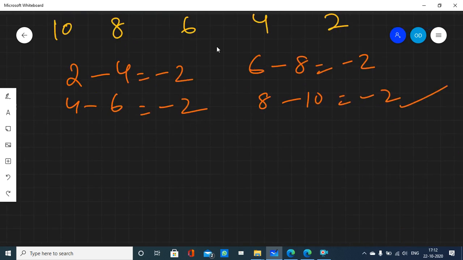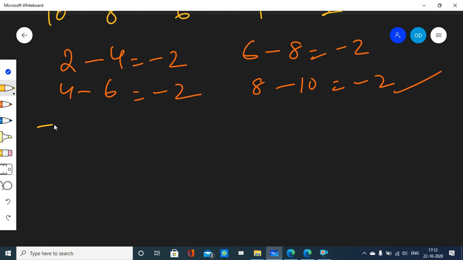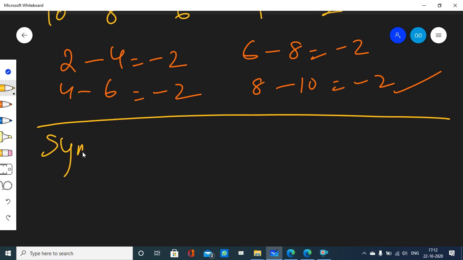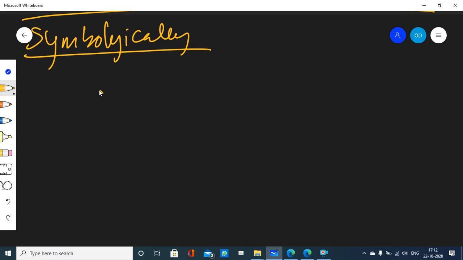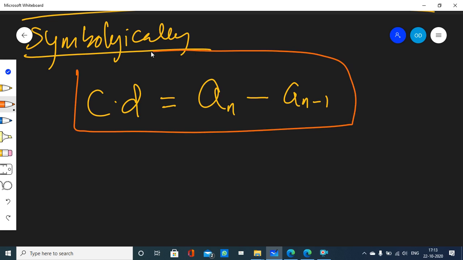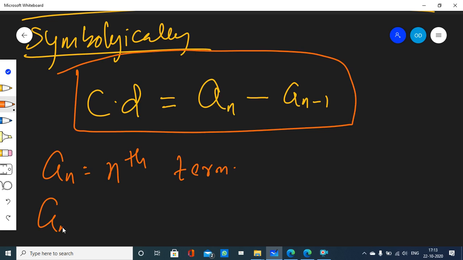Okay, anybody has any doubts so far in common difference? No, sir. Okay. So symbolically, how do we represent a common difference? See, common difference, CD, is equal to a_n minus a_(n-1). I will explain it to you what it means. What is a_n? Who can tell me what is a_n? Nth term. 10th term. What is a_(n-1)? N minus 1 term. 10 minus 1 term.